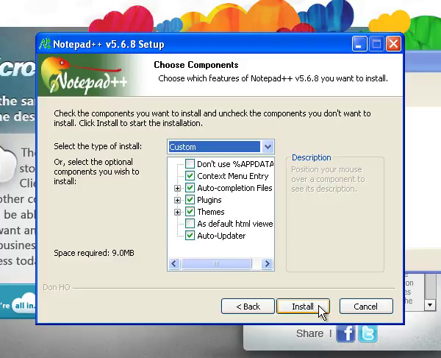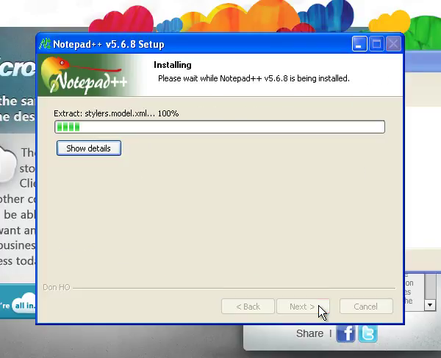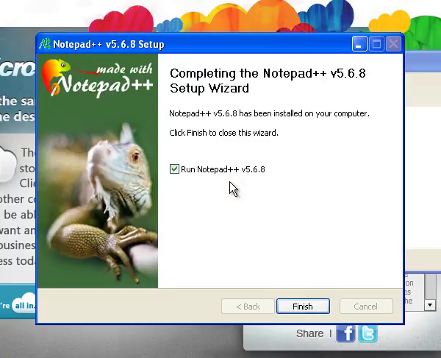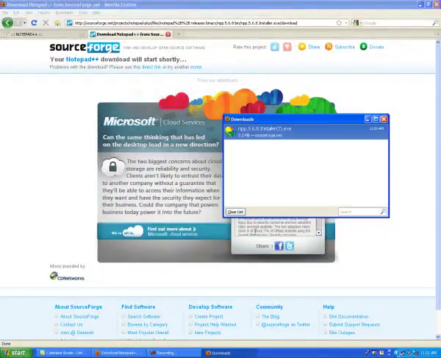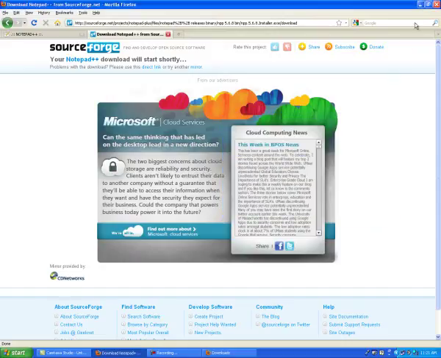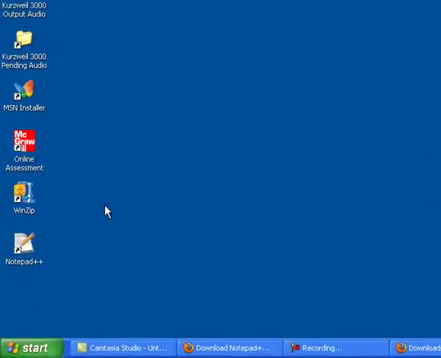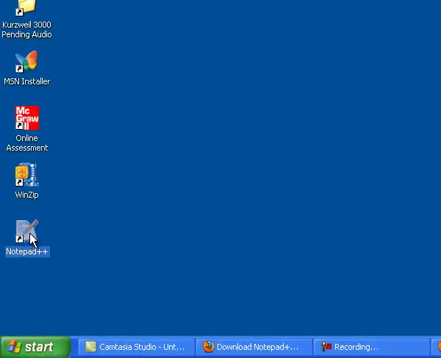And finally, click Install. The installation process should take no longer than a few seconds. And when it's done, you can select whether or not to run Notepad++ immediately and click Finish. Now, as you can see, Notepad++ is installed on the machine, and there's a shortcut for it on the desktop.